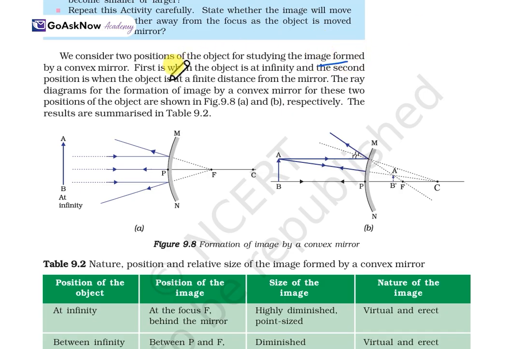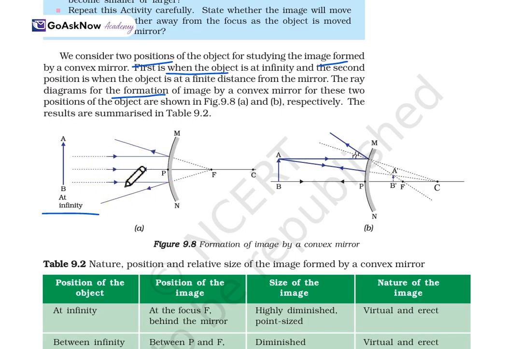First, when the object is at infinity. Two positions of the object are studied. The ray diagram of the image formation by the convex mirror for the positions of the object is shown in the figure.